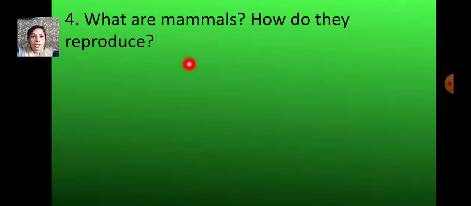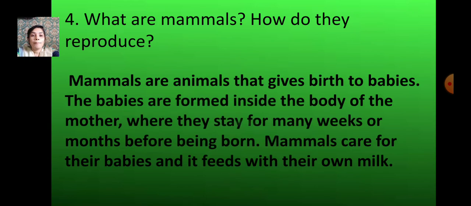What are mammals? How do they reproduce? Mammals are animals that give birth to babies, and they have ears. The animals which have ears give birth to young ones like themselves, and the animals which do not have ears lay eggs.